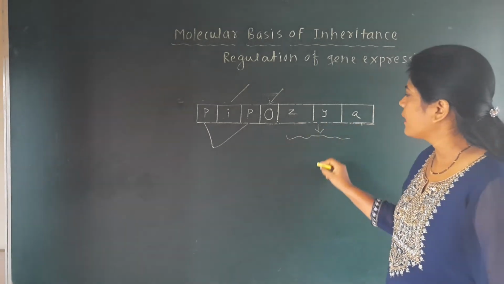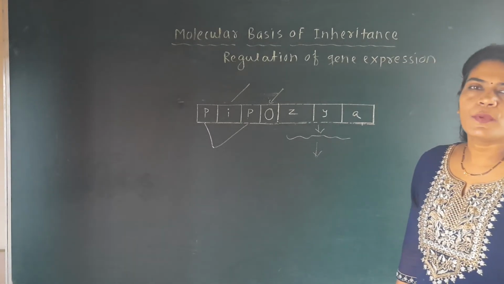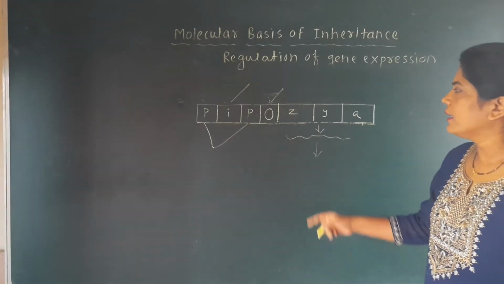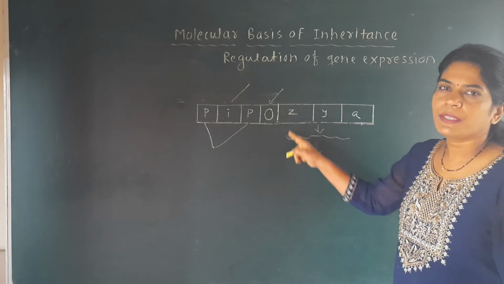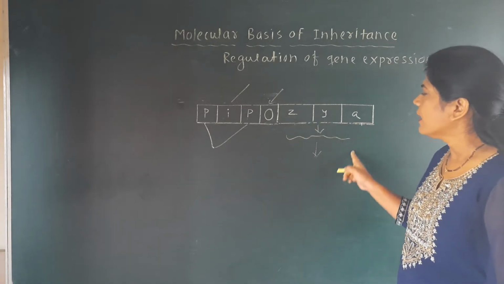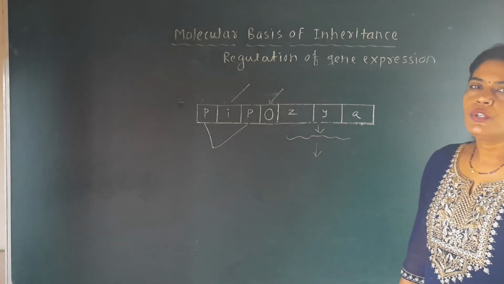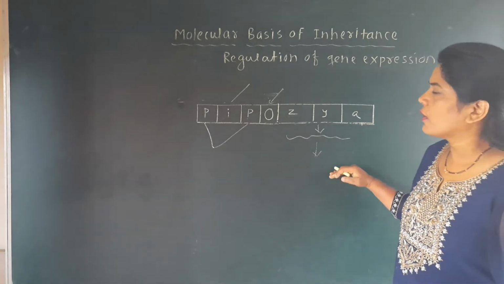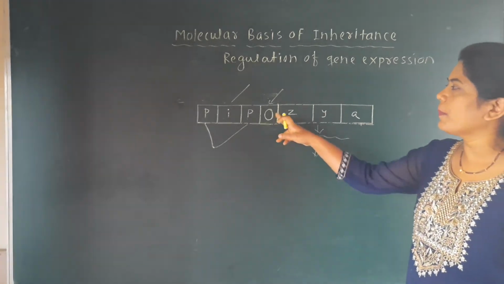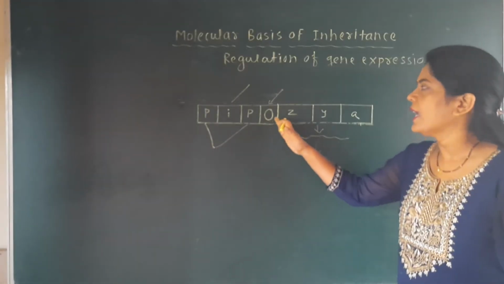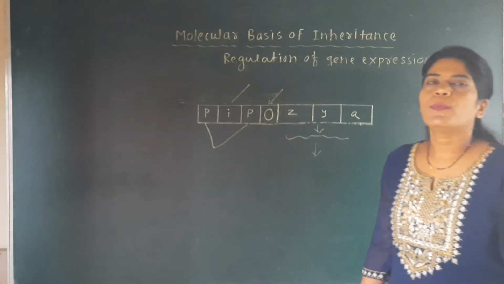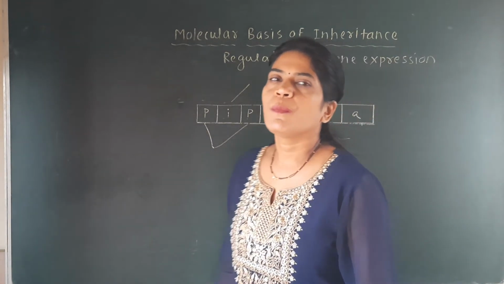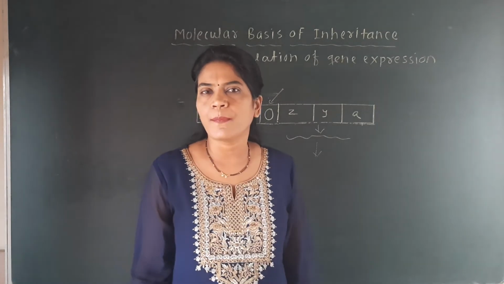This mRNA molecule then undergoes the process of translation, and then it forms the respective enzymes: beta-galactosidase, permease and transacetylase. And here you will see that for the activity of the structural gene, the operator part is very important because it is free, and only then does it allow the formation of mRNA and then formation of these three types of enzymes.